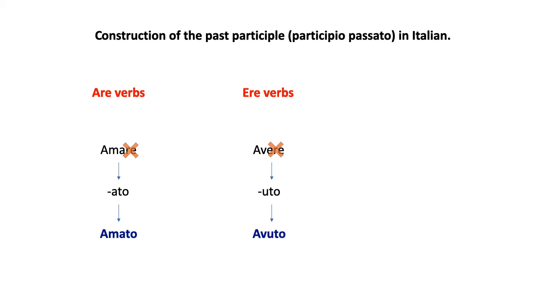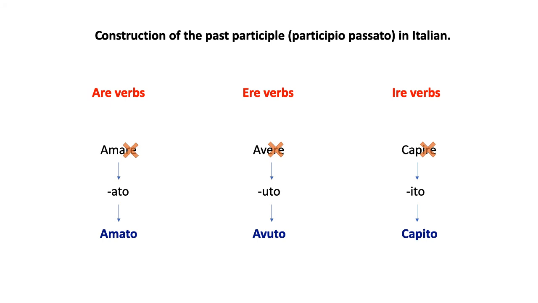Now, how about ire verbs? Let's use capire. I like that one because it means to understand. We get rid of the last three letters, and we do not insert ato, we do not insert uto, we insert ito. So we have capito, right? Capito is the participio passato of capire, and it means understood. Okay?